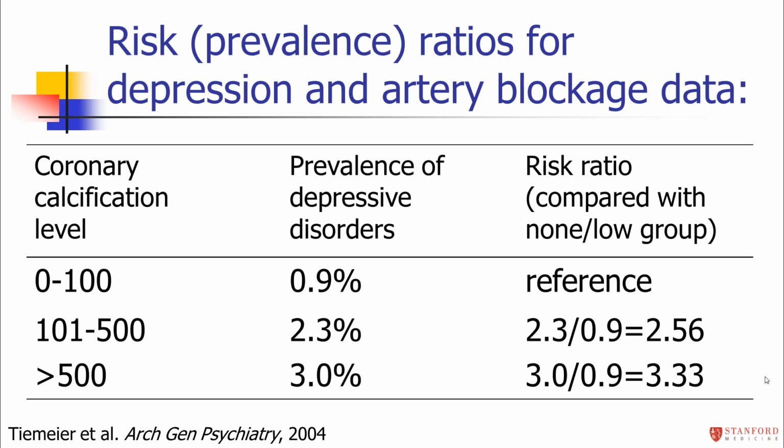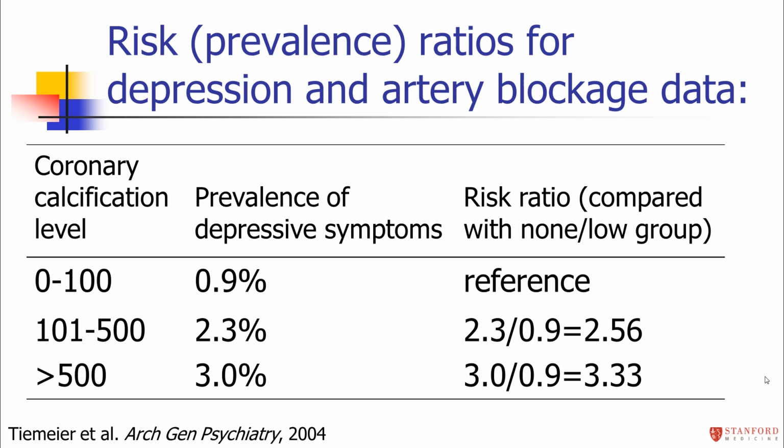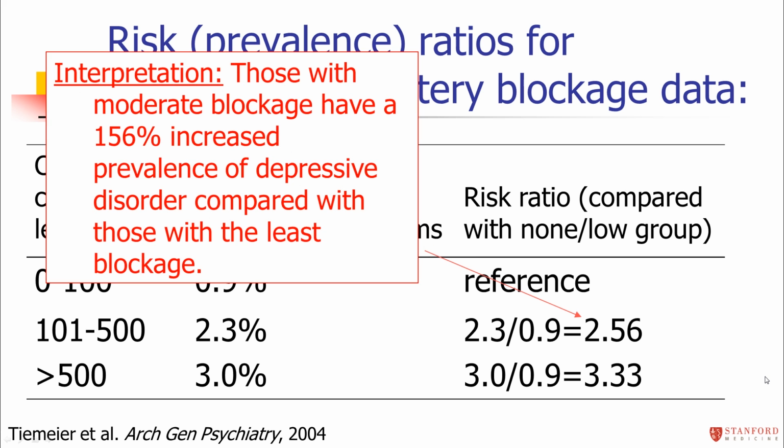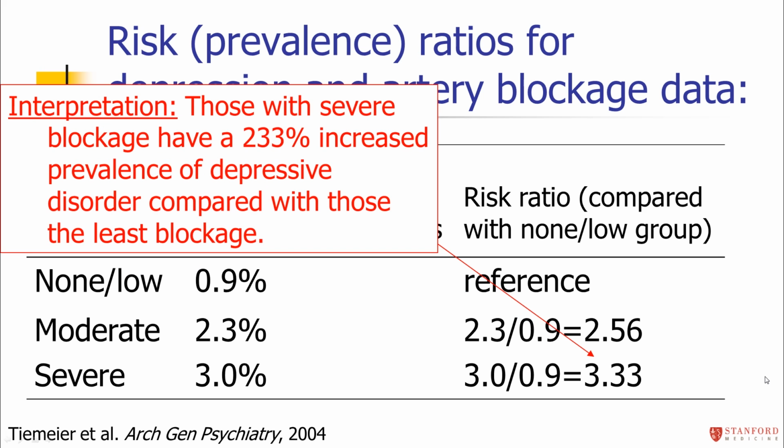To calculate a risk ratio for the high group compared to the reference group, I'm going to divide the 3 by the 0.9. I get a risk ratio of 3.33. How do I interpret these? That 2.56, you would interpret that those with moderate blockage in the medium group of coronary calcification have 156% increased prevalence of depressive disorder compared with those with the least blockage. The 3.33, you would interpret as those with the most severe blockage have a 233% increase in the prevalence of depressive disorder compared with those with the least blockage.